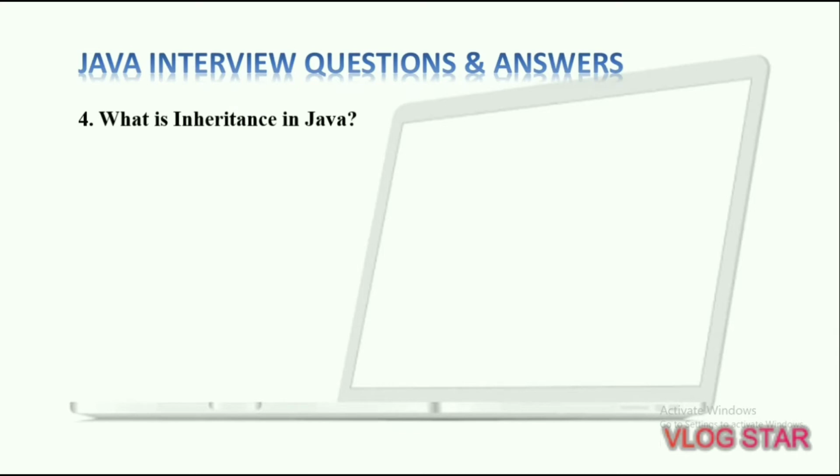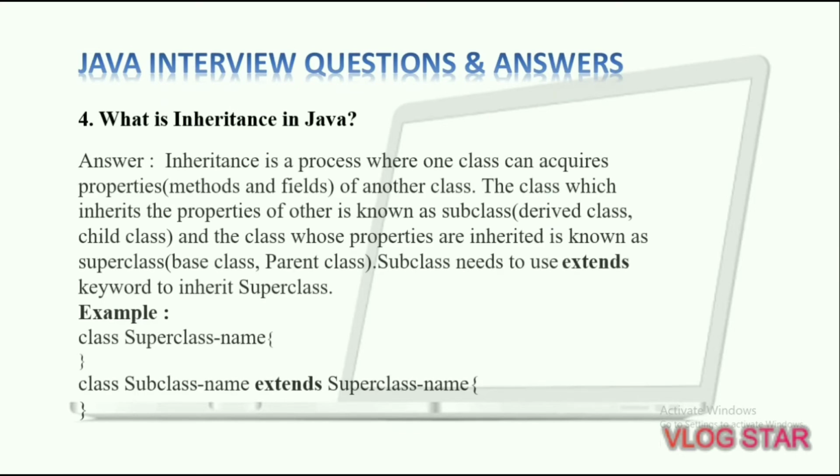And the next question is, what is inheritance in Java? So the answer is, inheritance is a process where one class can acquire properties, that are methods and fields, of another class. The class which inherits the properties of the other is known as the subclass, or we can call it the derived class or child class, and the class whose properties are inherited is known as the superclass, base class or parent class. The subclass needs to use the extends keyword to inherit the superclass.